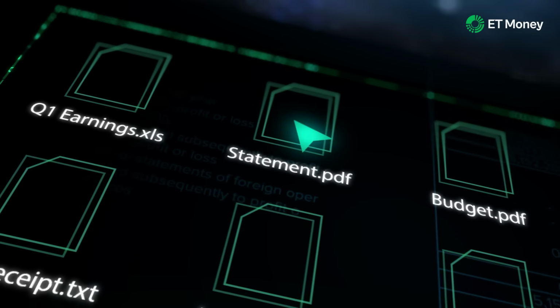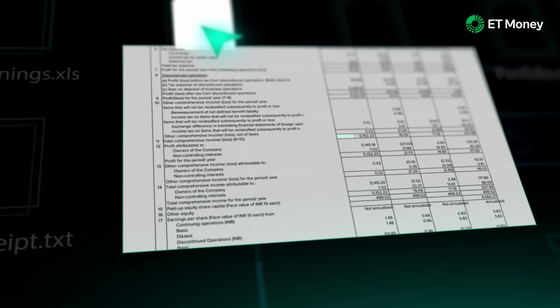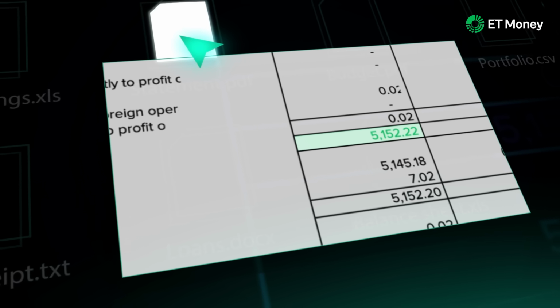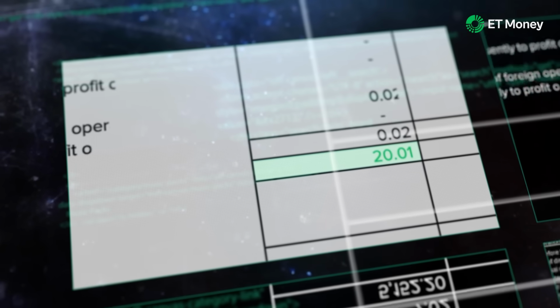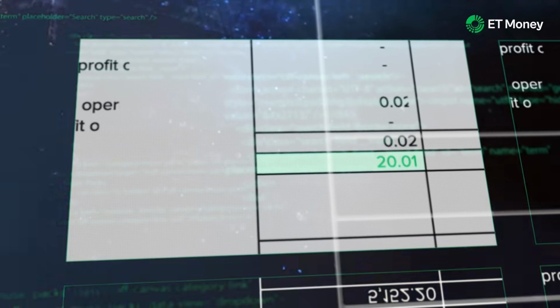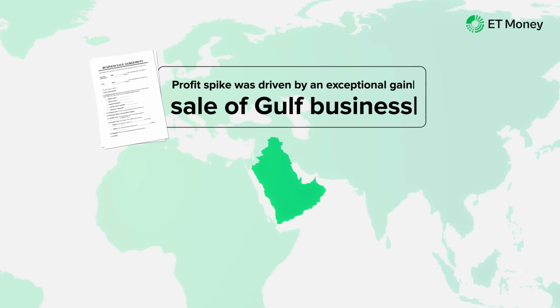Well, when I checked the company's numbers, I found out that its profit had jumped to over 5,100 crore in the first quarter of FY25 from just 20 crore in quarter 1 FY24. Now, due to this massive profit jump, the company's PE had fallen to just around 3. But when I dug deeper, I found that the source of this profit was not core business performance, but an exceptional gain. The company had sold off its Gulf business.